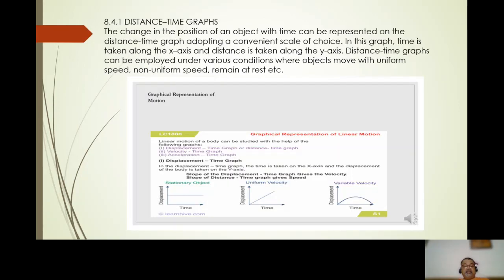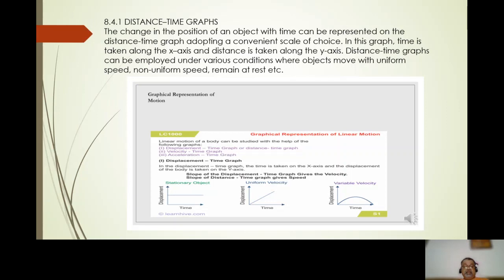Distance time graphs. The change in the position of an object with time can be represented on the distance time graph, adopting a convenient scale of choice. In this graph, the time is taken along the x-axis and the distance is taken along the y-axis. The distance time graphs can be employed under various conditions where objects move with uniform speed, non-uniform speed, or remain at rest.